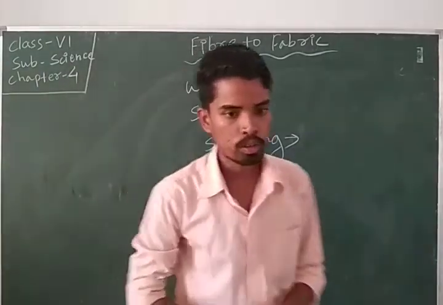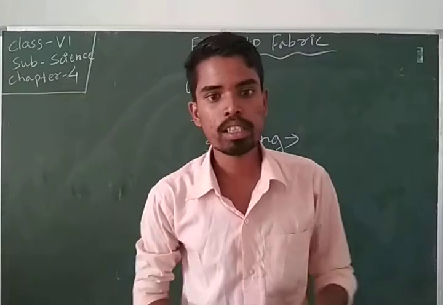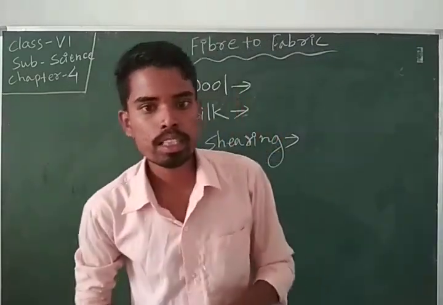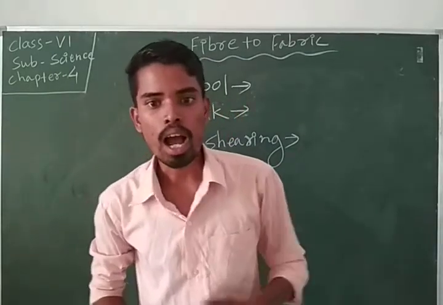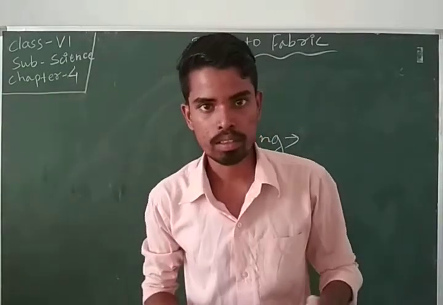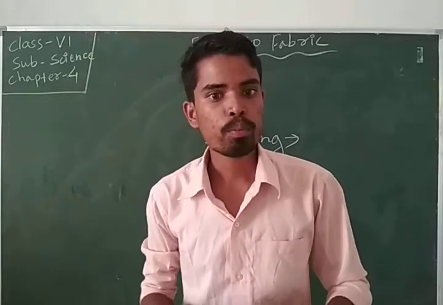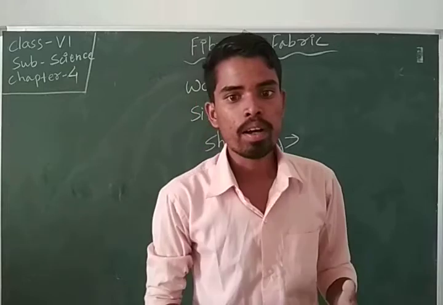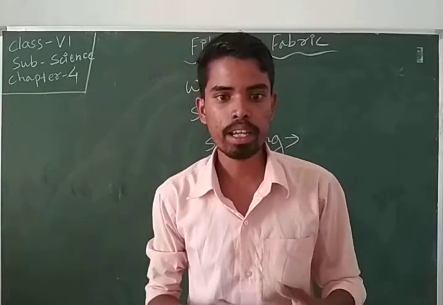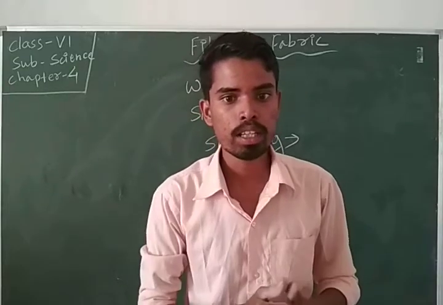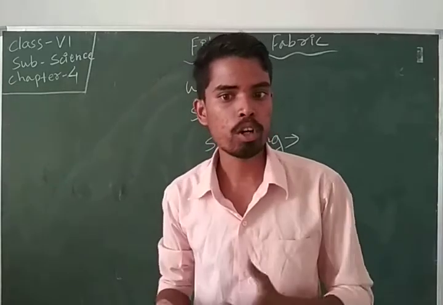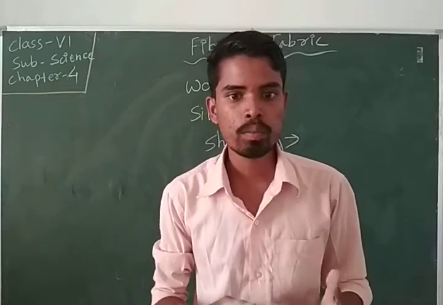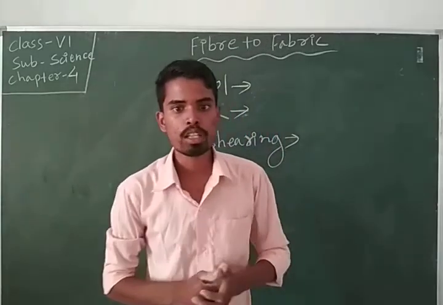Next, the silk. So what is silk? Silk is a natural fiber with high luster, obtained from a protective covering called a cocoon, made by the silkworm around itself. The process of growing silkworms on mulberry trees and obtaining silk from them is called sericulture.